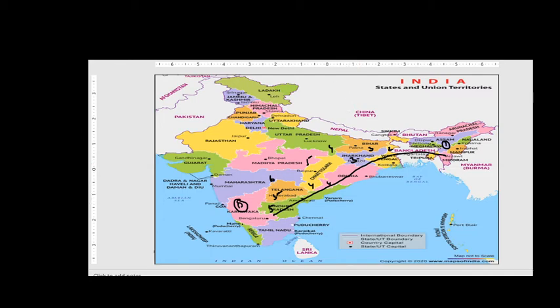So now we will see the bordering states of Karnataka and Assam, friends, right? So let me erase this. Now the bordering states of Assam.